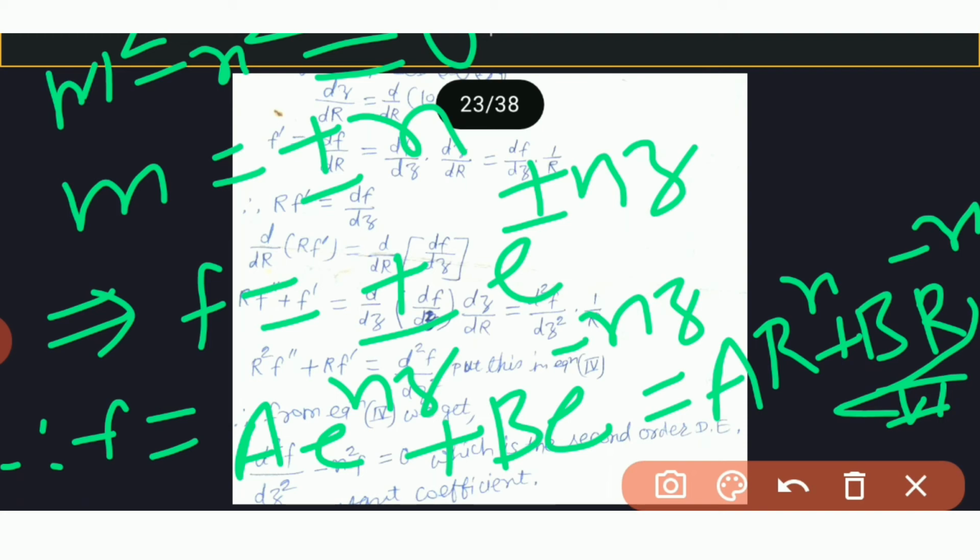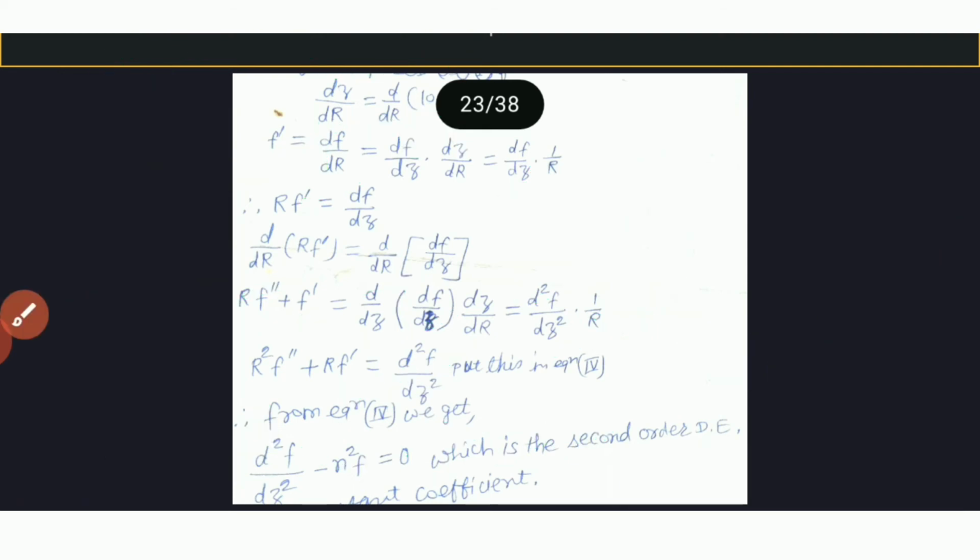Similarly for equation 5th, that is g double dash plus n square g is equal to 0. So what is the auxiliary equation of equation fifth?